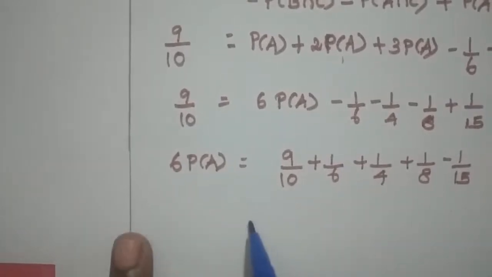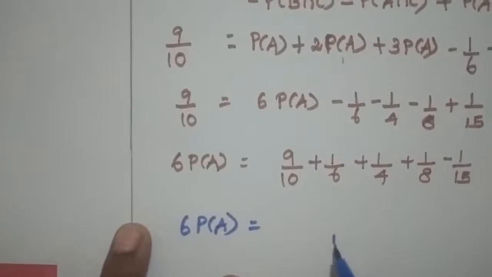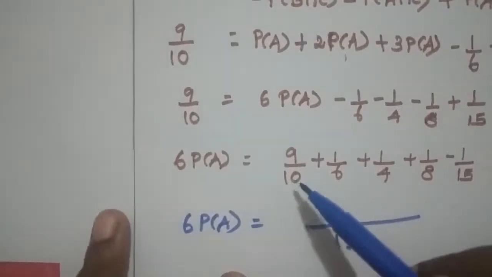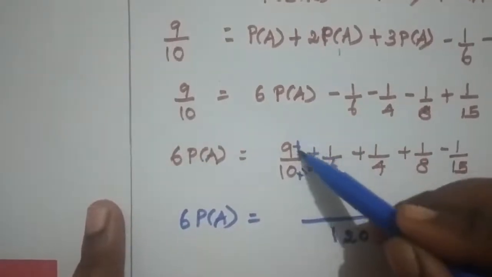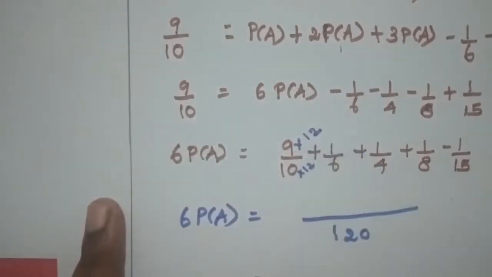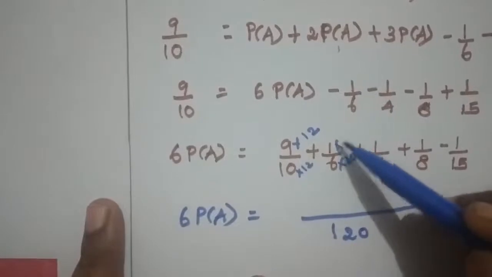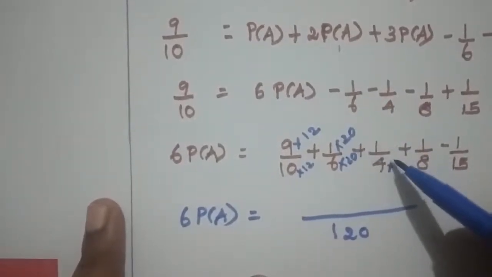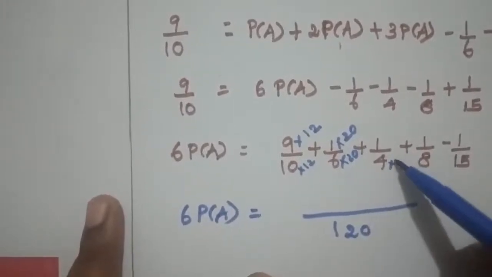Which is equal to 6 times P of A. The denominator is 120. So in order to get 120 in the denominator, you should multiply by 12. Here we should multiply by 20. Here we should multiply by 30.